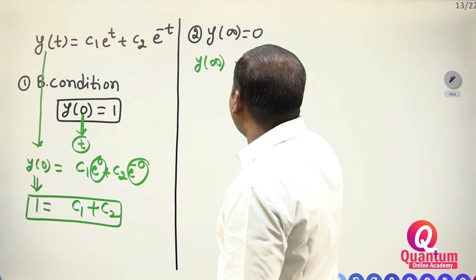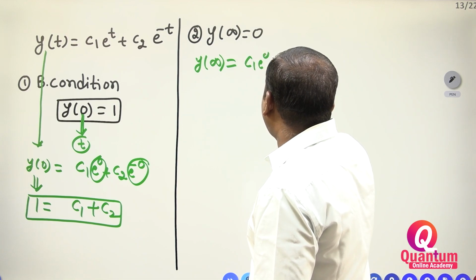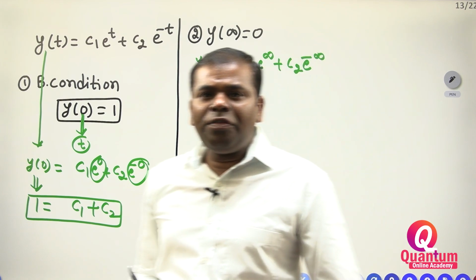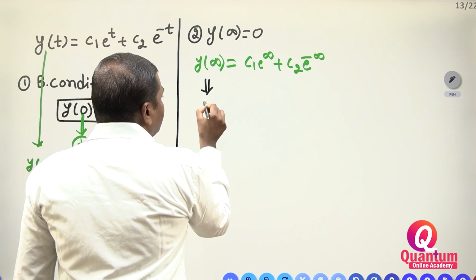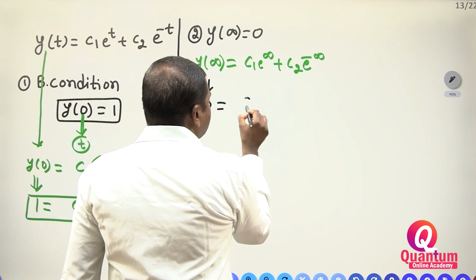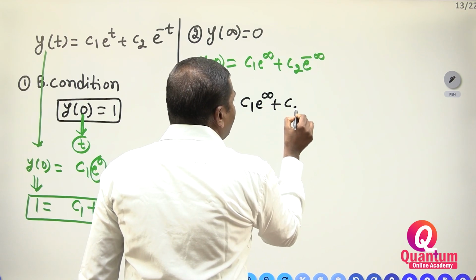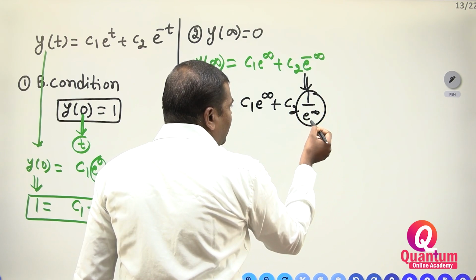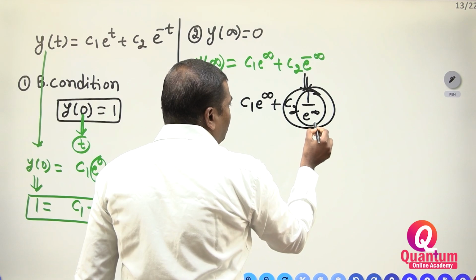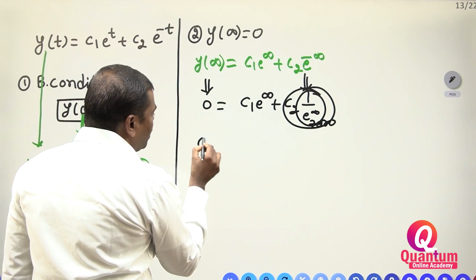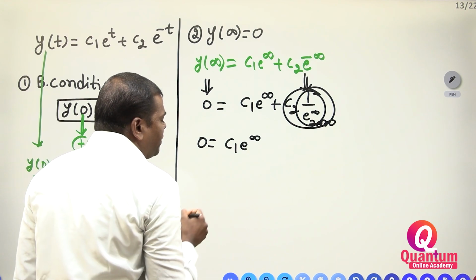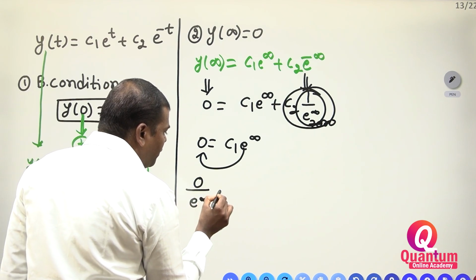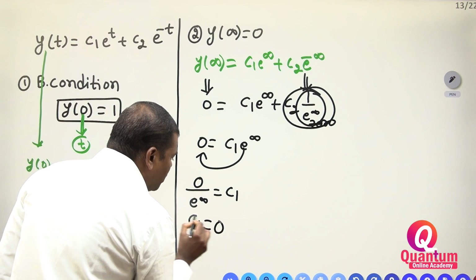Therefore, y of infinity is equal to c1 e to the power of infinity plus c2 e to the power of minus infinity, right? y of infinity is 0. So 0 is equal to c1 e to the power of infinity plus c2 e to the power of minus infinity, which is 1 by e to the power of infinity. Something by infinity is equal to 0, so this entire term becomes 0. Therefore 0 is equal to c1 into e to the power of infinity, so c1 is equal to 0 by e to the power of infinity. Therefore c1 is equal to 0.